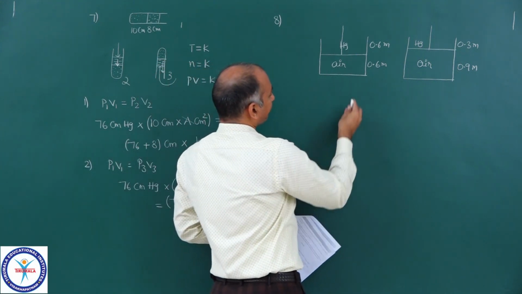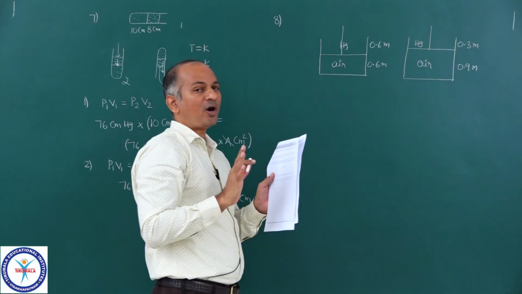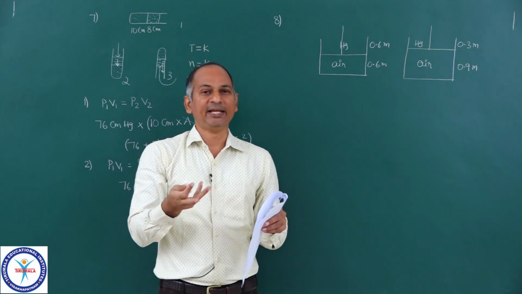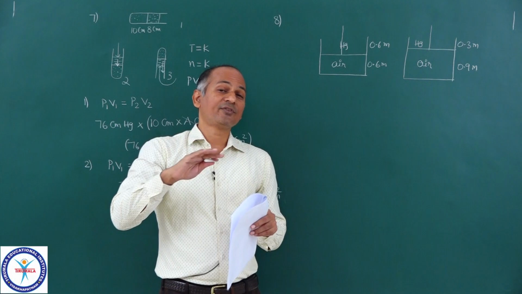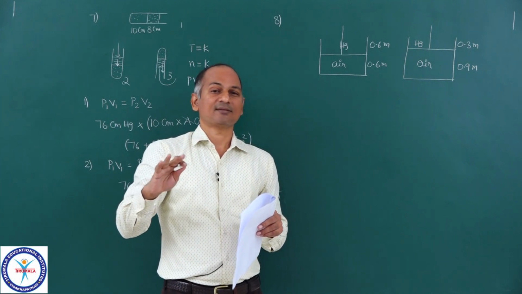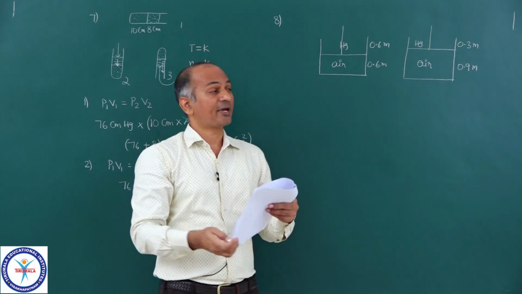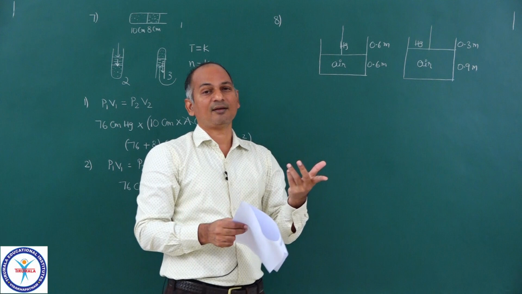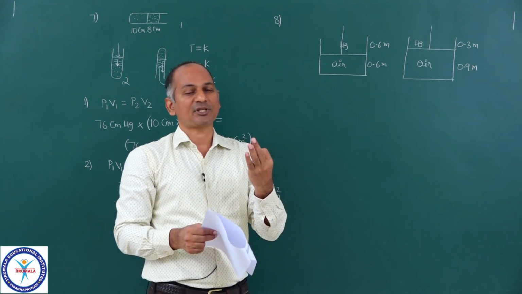Now here, if you look at the air, what properties of air are changing? We are heating it, so temperature is changing. Half of the mercury spills, so volume is changing. And pressure is also changing, because now there is only half the amount of mercury. So temperature changes, volume changes and pressure changes.